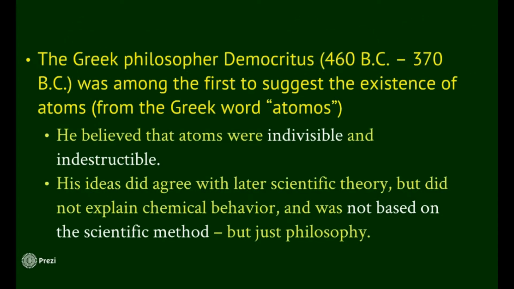So, Greek philosopher Democritus was among the first to suggest the existence of atoms, and it comes from the Greek word atomos. He believed that atoms were indivisible and indestructible. He was the first to come up with this idea that everything's made up of something very, very small. We're all built up of these little teeny tiny things. This is a pretty good idea, but it was just a philosophy. Do note that he did not have any scientific evidence of this, but he was the first to suggest it. When you think indivisible and indestructible.